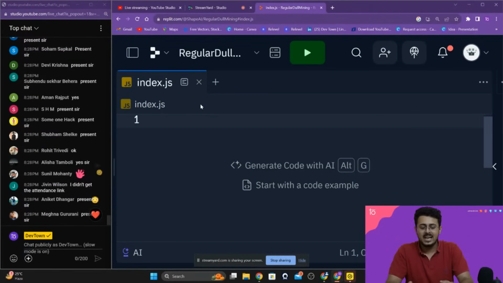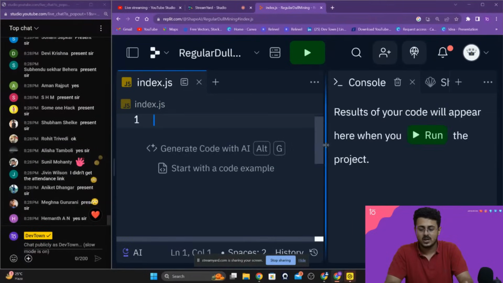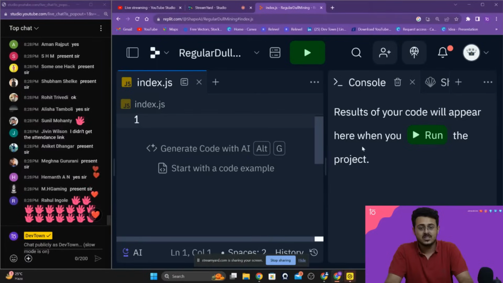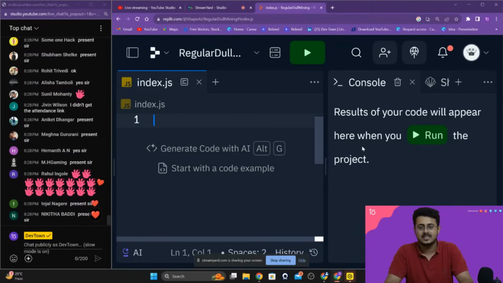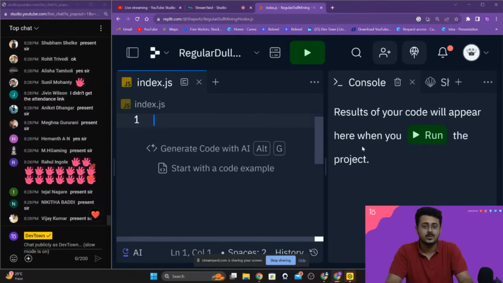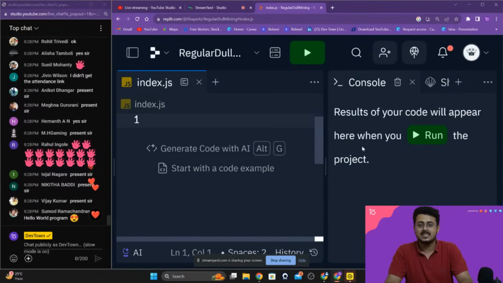Now the area where you're going to get your output is going to be something called the console, guys. Now, why is it called the console? Why is my name Shaurya? Why is DevTown called DevTown? That has an explanation. But why is my name Shaurya? Even I don't know that. So why is it called the console? Even I don't know.